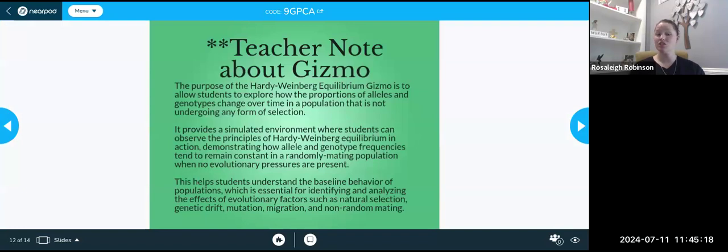Quick note, if you are a teacher and you're following along with this presentation, the Hardy-Weinberg Equilibrium Gizmo is a great way to make sure your students are able to manipulate the Hardy-Weinberg equilibrium equations. This is a simulated environment that helps them understand random mating and a population with no evolutionary pressures, so they can see how it could maintain equilibrium. This also gives them an opportunity to apply evolutionary factors like natural selection, genetic drift, mutations, and non-random mating to the population to see if they can see any changes in their data.